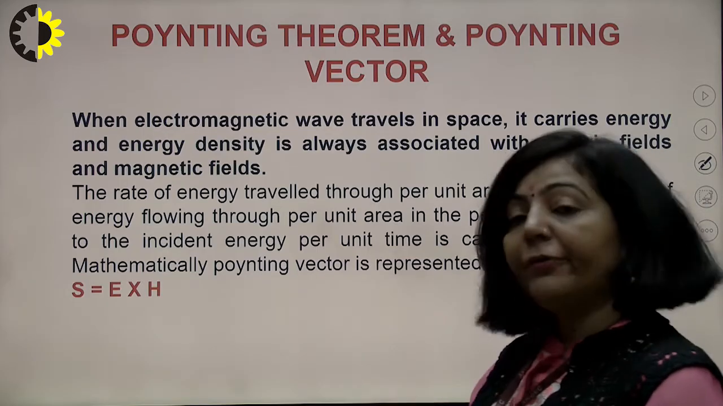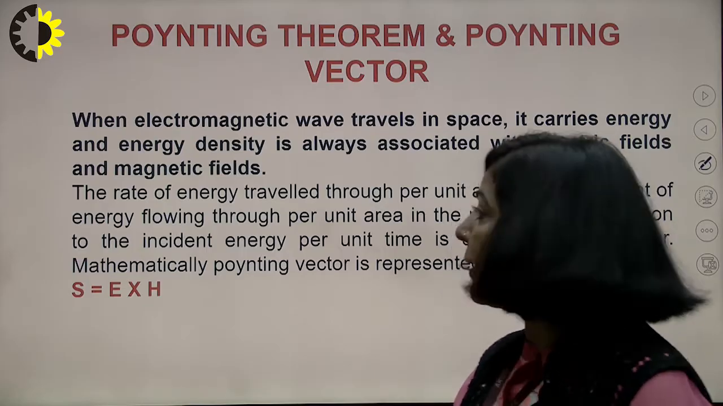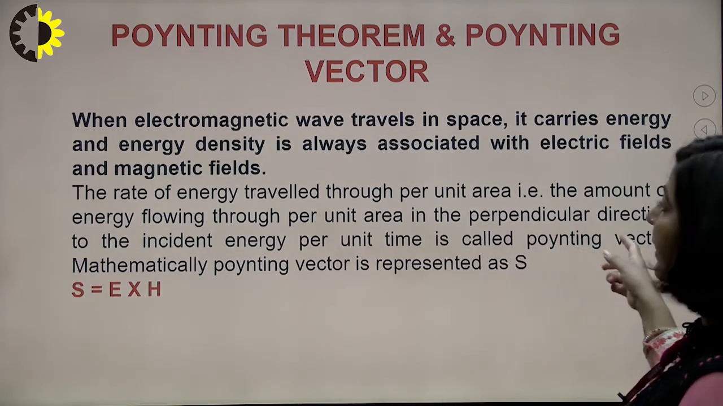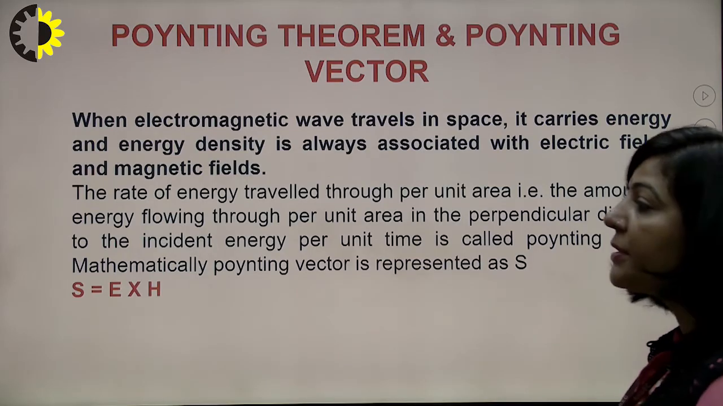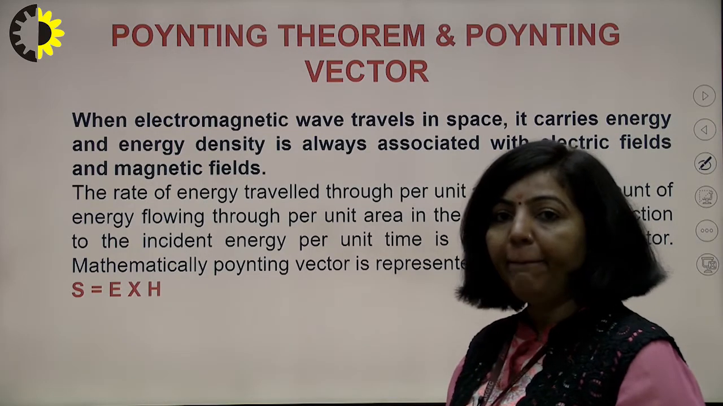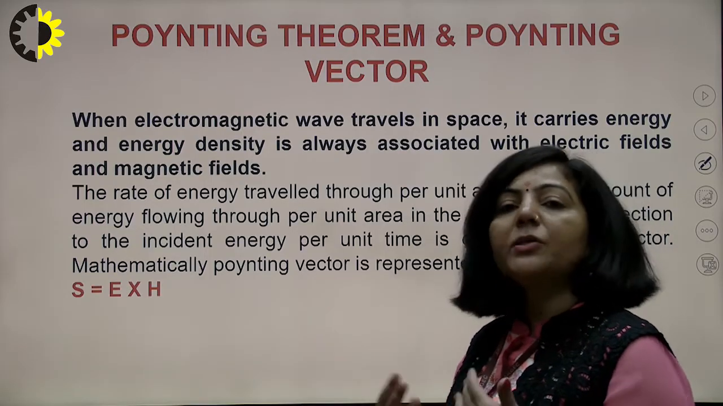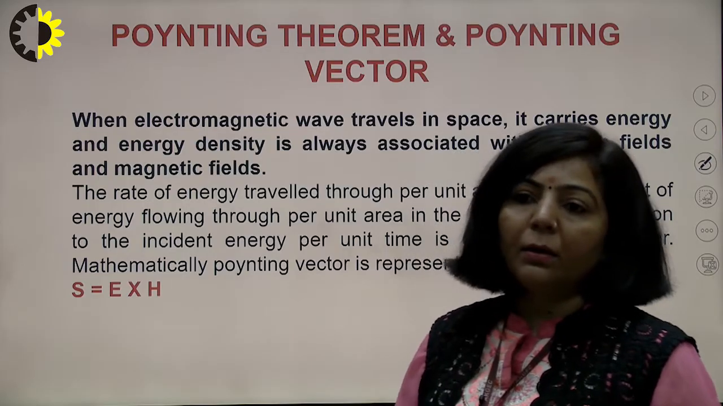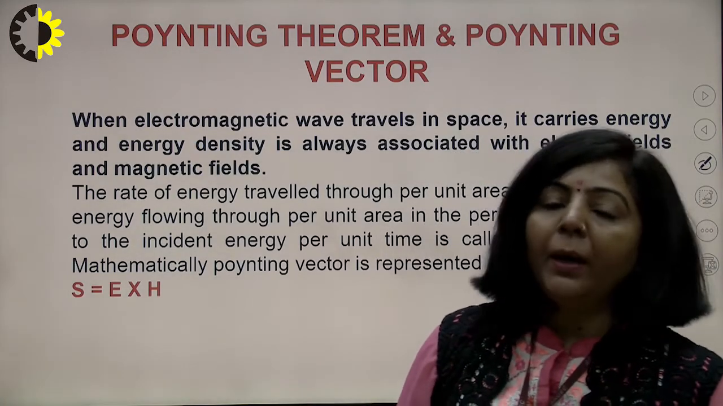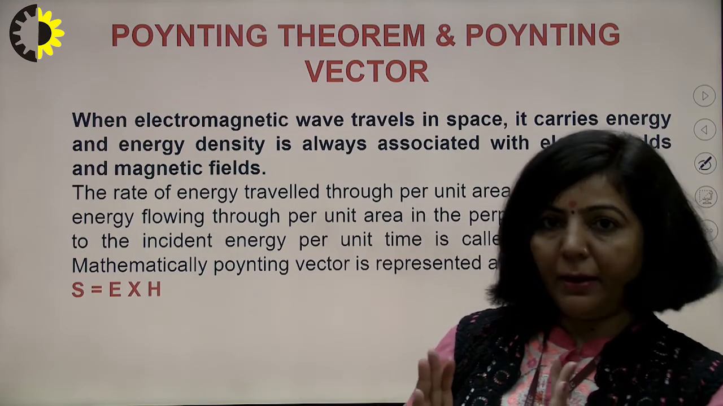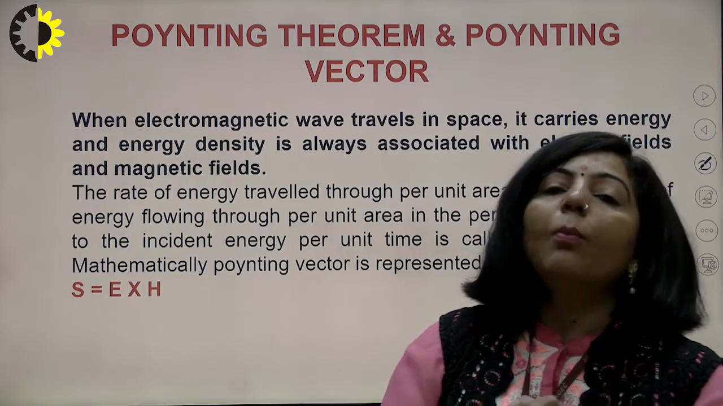It means the power per unit area which is associated with that electromagnetic radiation is represented in terms of a vector. So there is a vector which will represent that flow of energy per unit area, and that vector is known as the Poynting vector. And the mathematical expression or theorem which will describe this flow of energy per unit area along with the electromagnetic radiation is known as Poynting theorem.